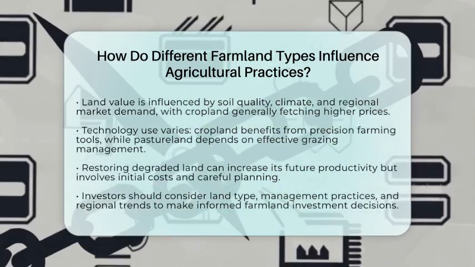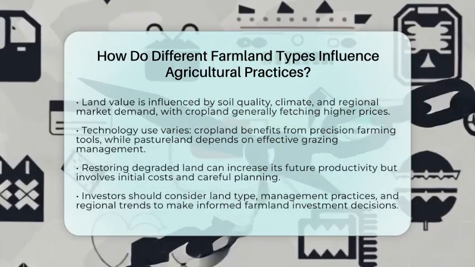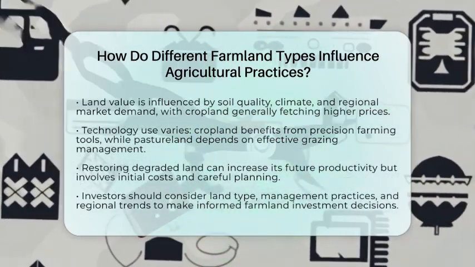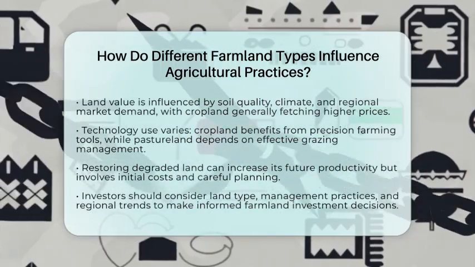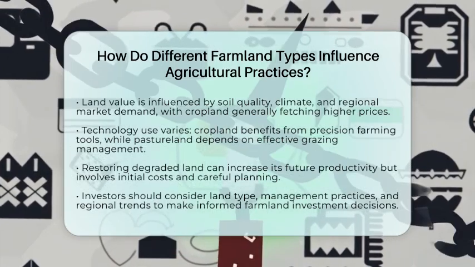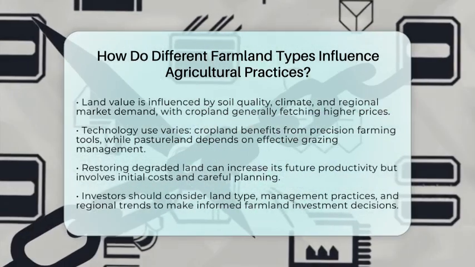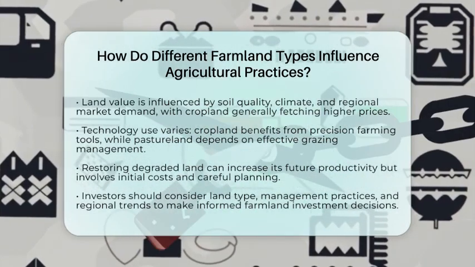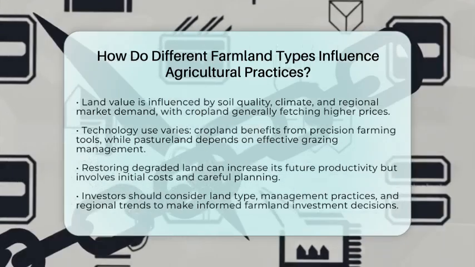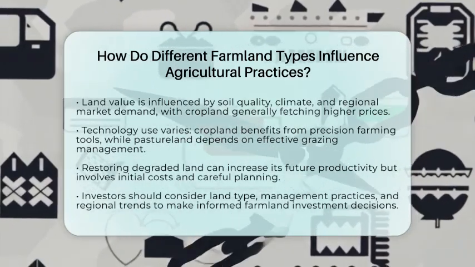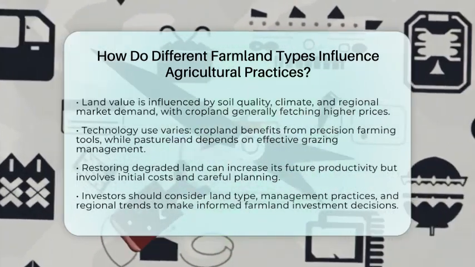Technology adoption varies too, with cropland often benefiting more from precision farming tools, while pastureland depends on good grazing practices. Knowing how each land type influences farming practices helps investors make smarter decisions, ensuring they get the most out of their farmland while supporting sustainable use.